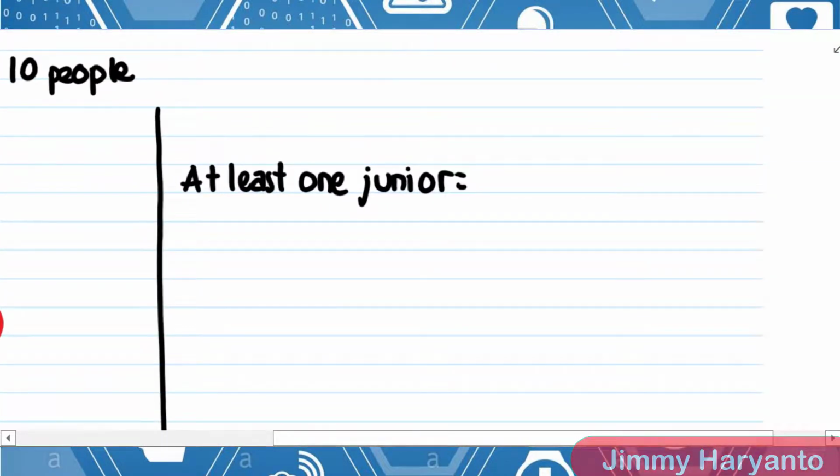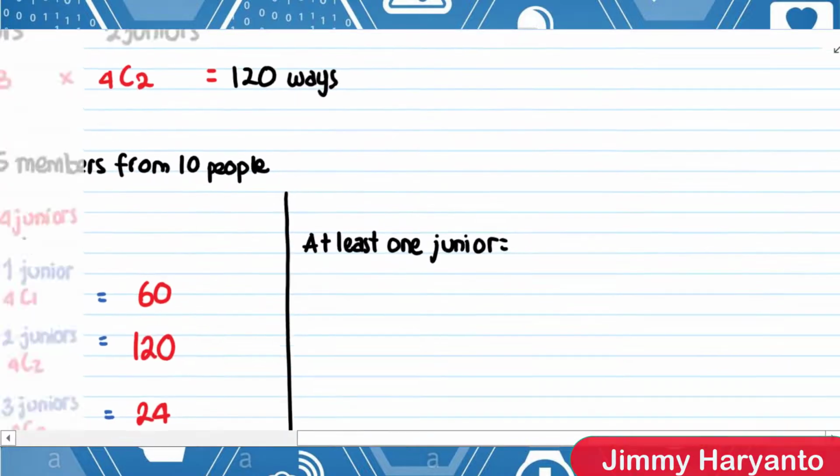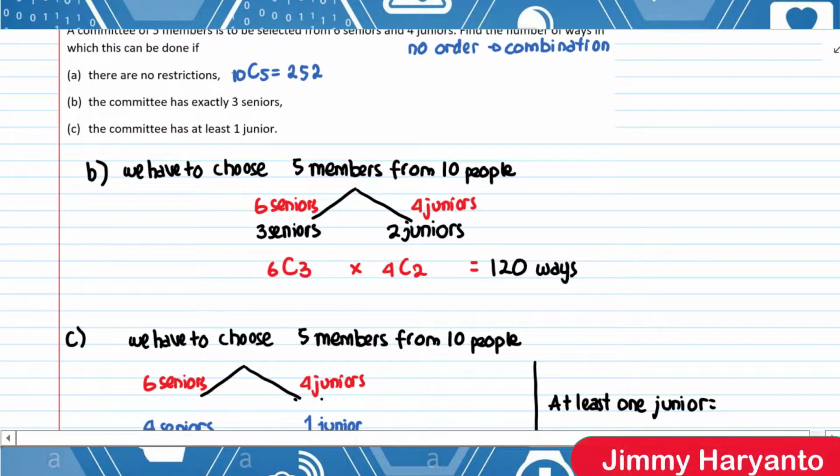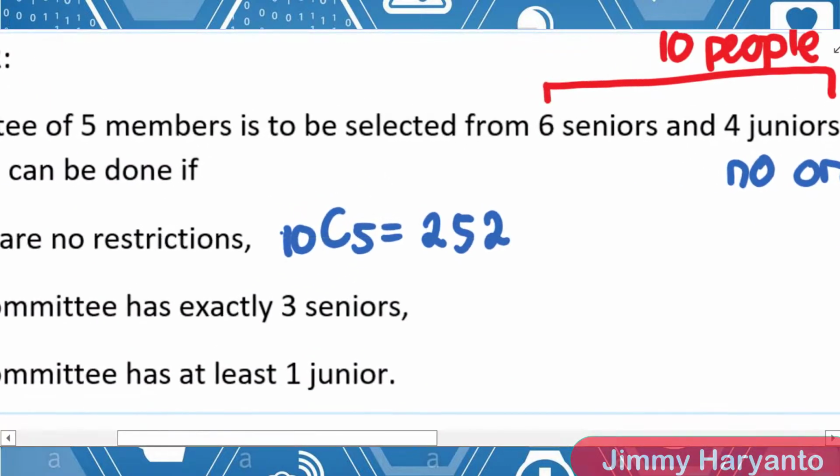Let's find the number of possibilities without restriction. So without restriction, we have 252 ways, right?